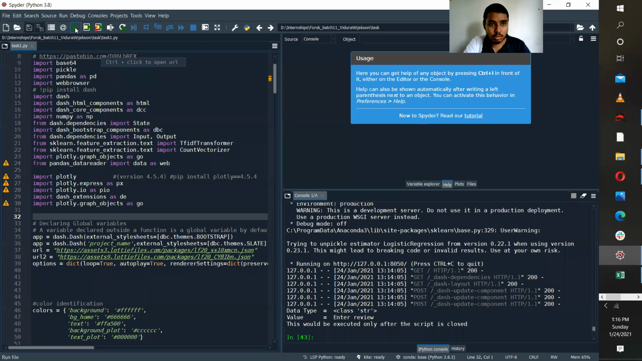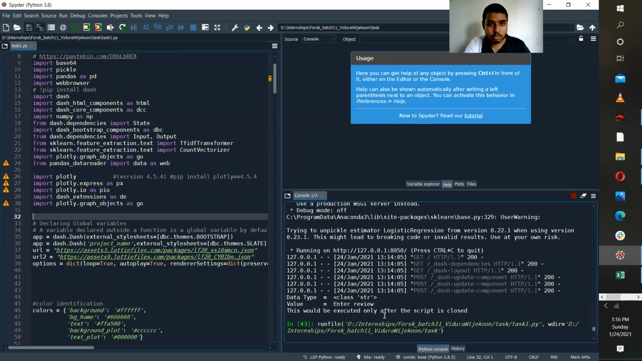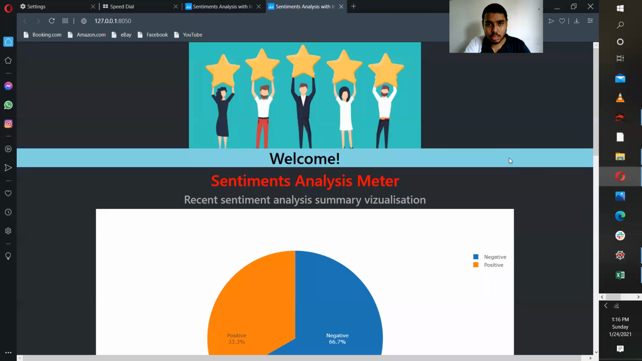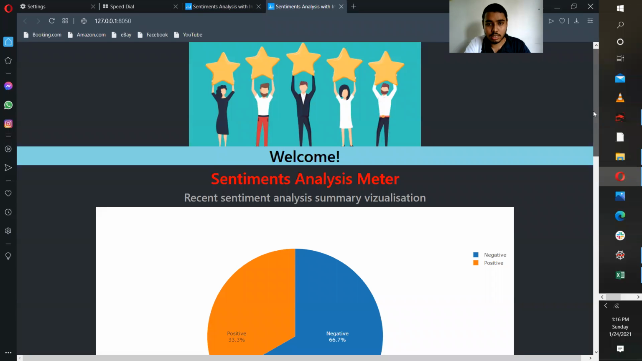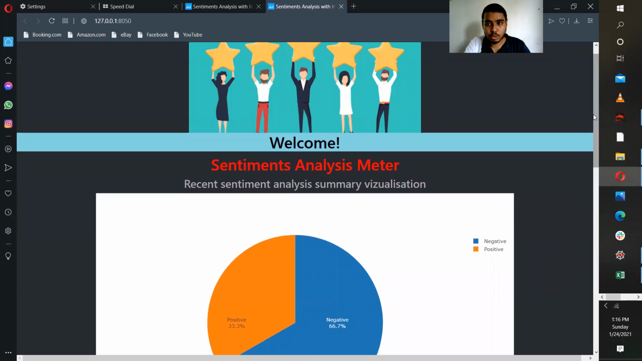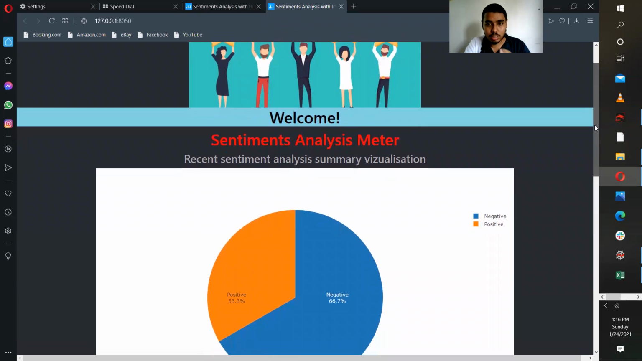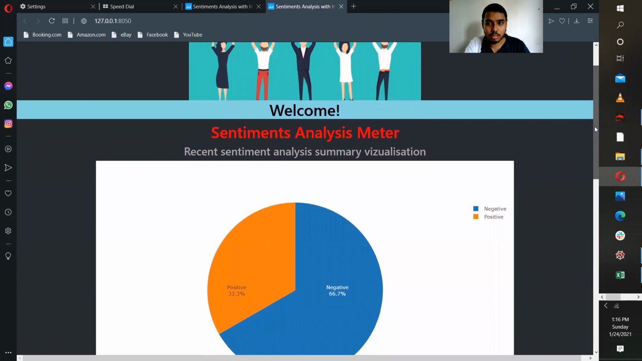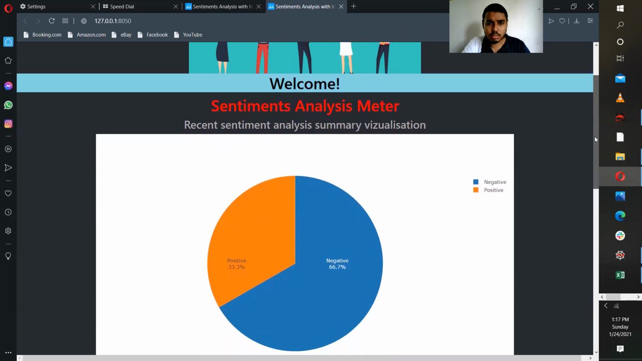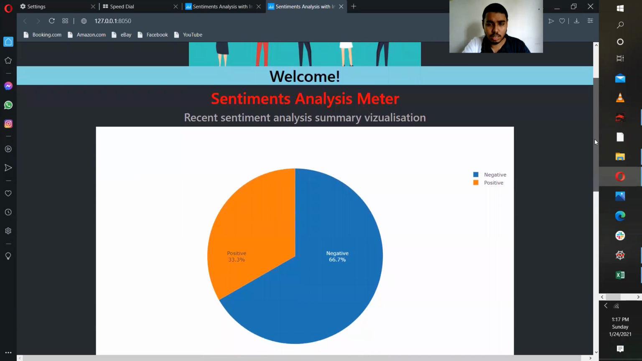Yes, we run again. Yeah, so you can see the sentiment analysis meter. In this project, there are several parts, and I will divide this site into several parts for ease of understanding. The first is the sentiment analysis summary visualization.